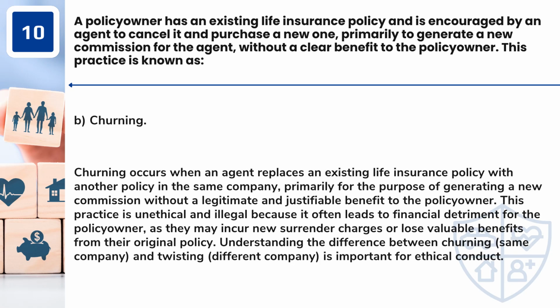Answer: B. Churning. Churning occurs when an agent replaces an existing life insurance policy with another policy in the same company, primarily for the purpose of generating a new commission without a legitimate and justifiable benefit to the policy owner. This practice is unethical and illegal because it often leads to financial detriment for the policy owner, as they may incur new surrender charges or lose valuable benefits from their original policy. Understanding the difference between churning, same company, and twisting, different company, is important for ethical conduct.